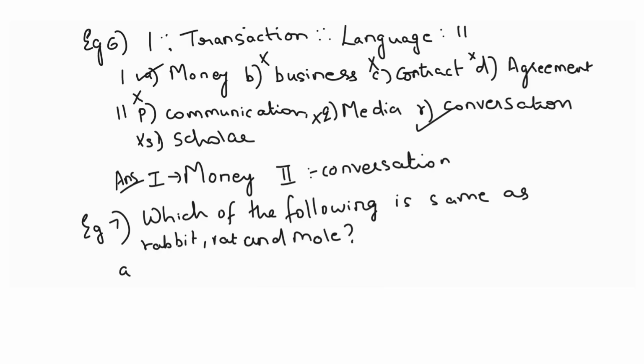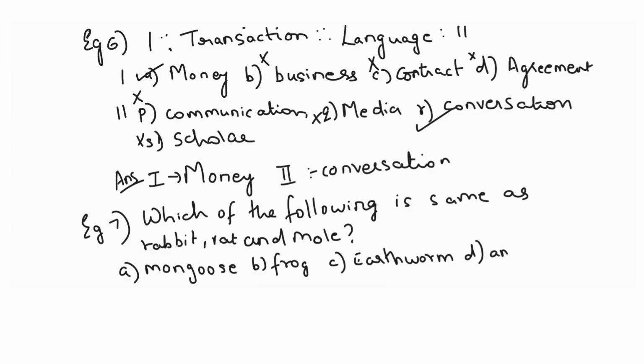Now let us look at the options. Mongoose, frog, earthworm, ant.